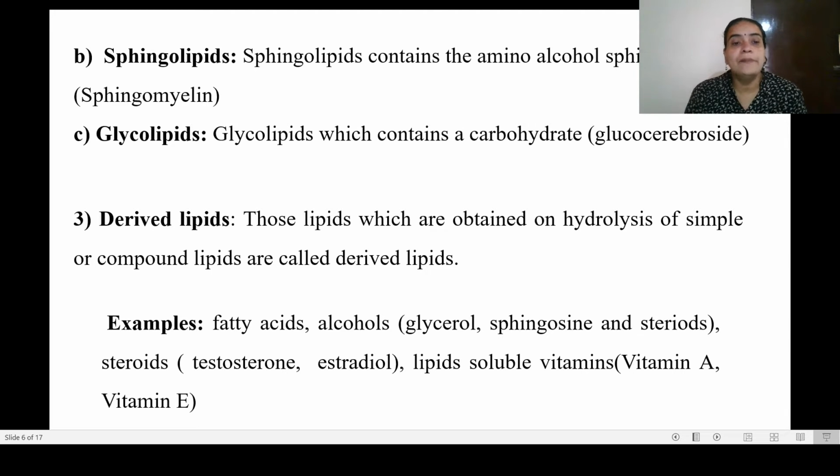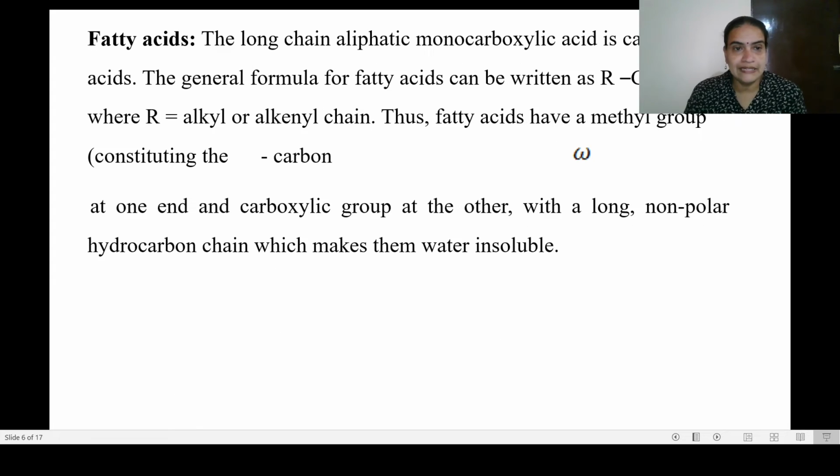So based on composition, lipids can be classified into simple lipids, compound lipids, and derived lipids. Now coming to the term fatty acid. We have seen that lipids are esters of fatty acids with alcohol, long chain alcohol or glycerol. So what do we mean by fatty acid? Fatty acid is a carboxylic acid, but not a simple carboxylic acid. They are long chain aliphatic monocarboxylic acids.